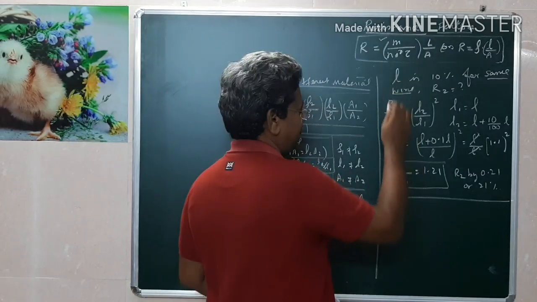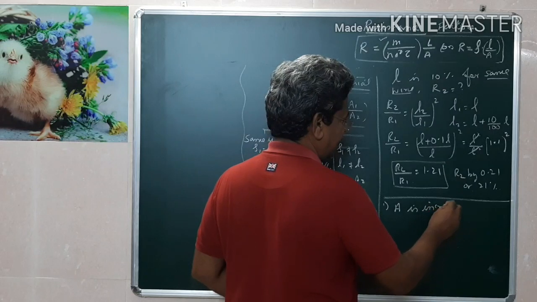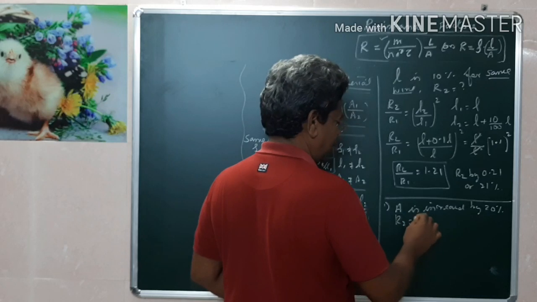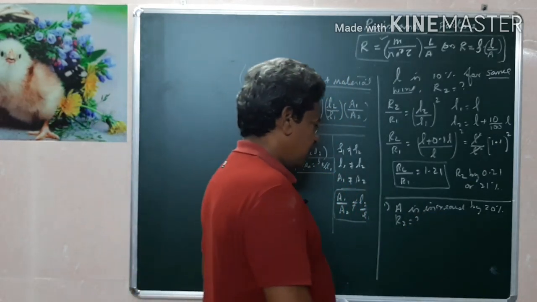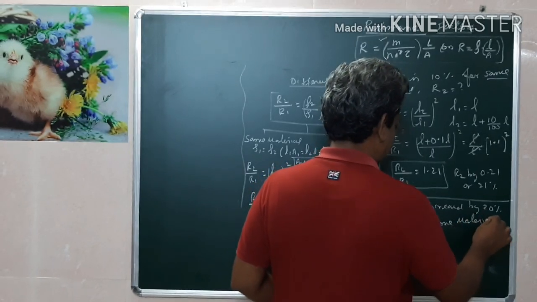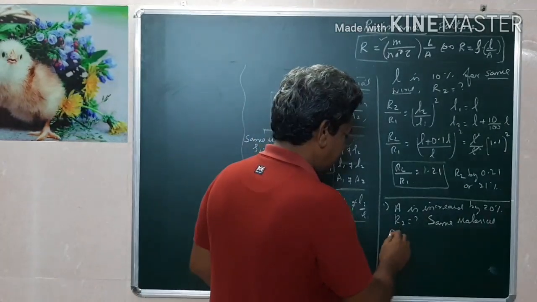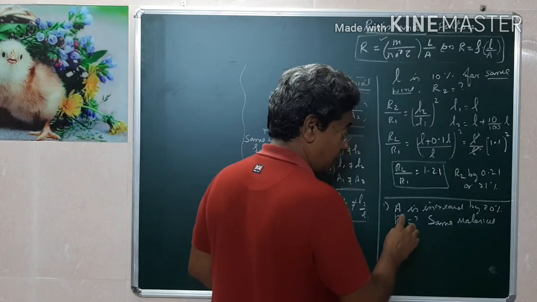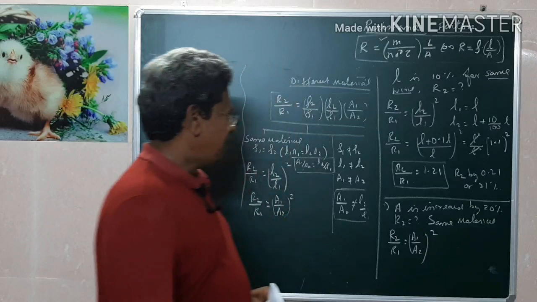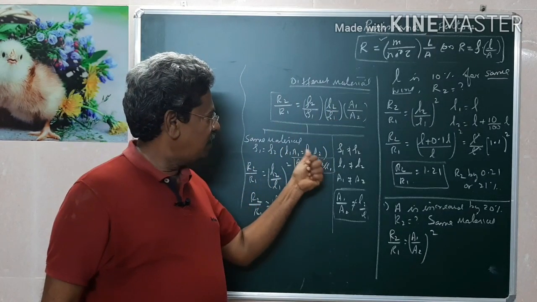Similarly, suppose I am saying that for a given wire, the area is increased, for example by 20%, then what will be the new resistance R2? Provided you have to check whether they are given for the same material or different material. Suppose I am taking this for the same material. Then for the same material, again the formula is R2 by R1. For the same material, area alone changes, so A1 by A2 whole square. Because for the same material, rho will be the same, and volume will be the same. Therefore, L2 by L1 is also nothing but A1 by A2.